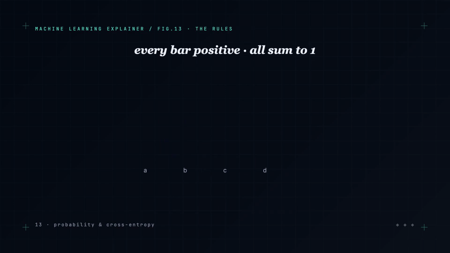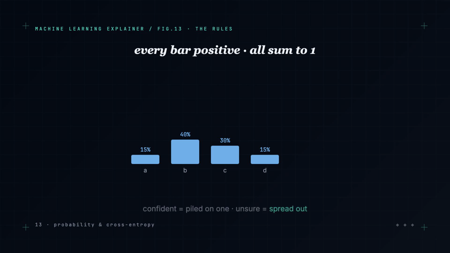First, the basics. A probability distribution assigns a number to each possible outcome. Two rules: every number is between 0 and 1, and they all add up to exactly 1. That's it. A confident model piles most of its probability on one outcome. An unsure model spreads it out. The shape of that distribution tells you how certain the model is.